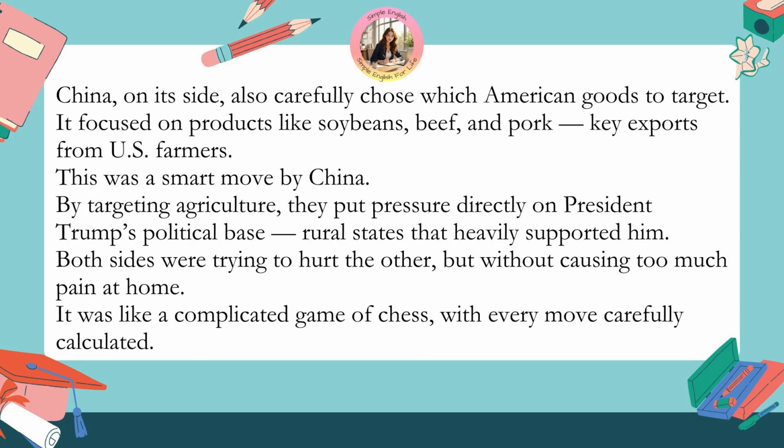China, on its side, also carefully chose which American goods to target. It focused on products like soybeans, beef, and pork, key exports from U.S. farmers. This was a smart move by China. By targeting agriculture, they put pressure directly on President Trump's political base, rural states that heavily supported him. Both sides were trying to hurt the other, but without causing too much pain at home. It was like a complicated game of chess, with every move carefully calculated.